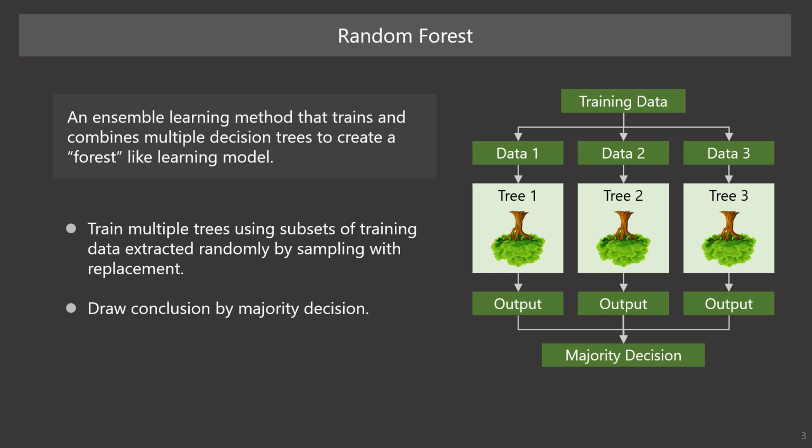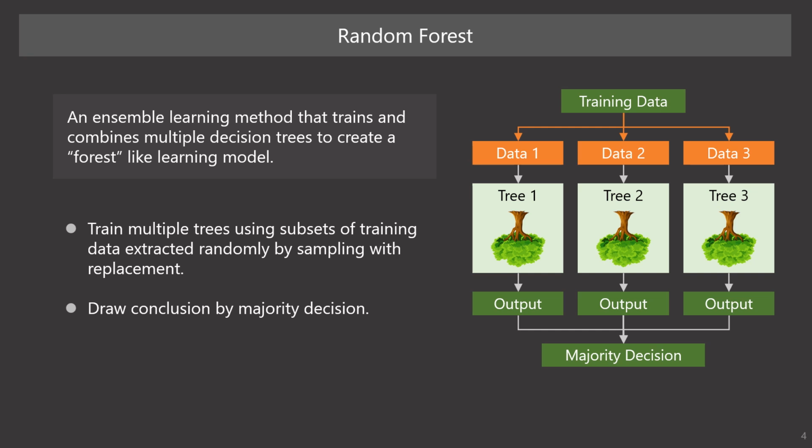Random forest is an ensemble learning method that trains and combines multiple decision trees to create a forest-like learning model. In the training phase, the random forest creates multiple training datasets from the original dataset. Specifically, the random forest randomly extracts around 30 to 70% of the data by sampling with replacement multiple times, and uses those extracted samples as training sets.